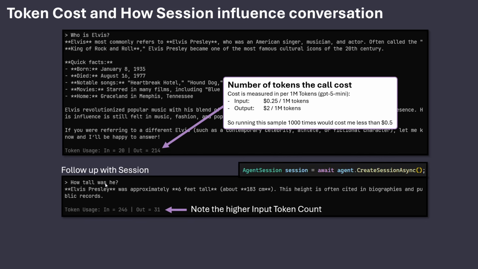notable songs. I could have asked, tell me about the first song. And if I said that, it would need the context of what notable songs it had mentioned back to me. So we are paying essentially for everything back and forward, but now as input tokens. So this number is roughly this plus whatever this is. And that is what our input cost in this case.